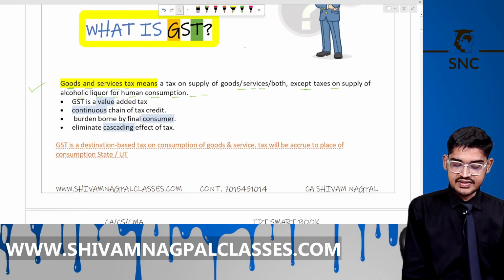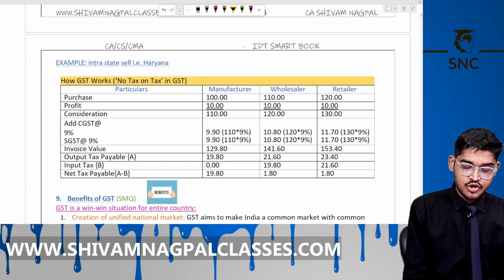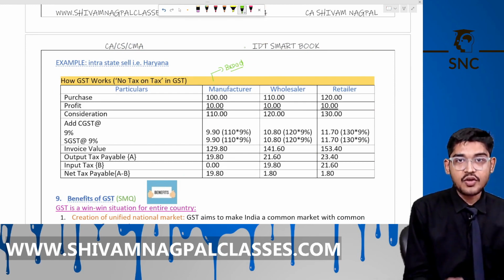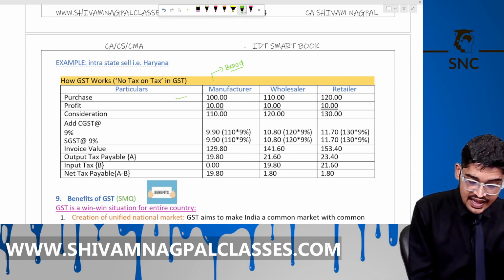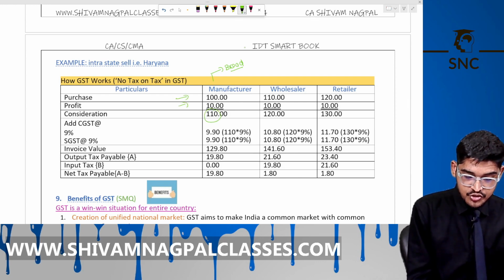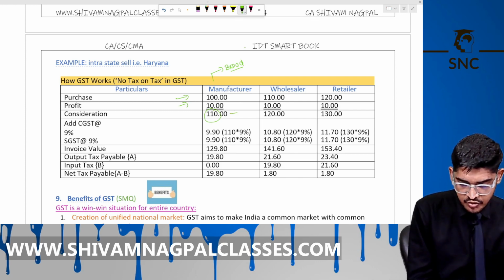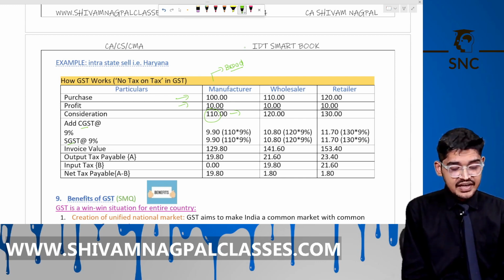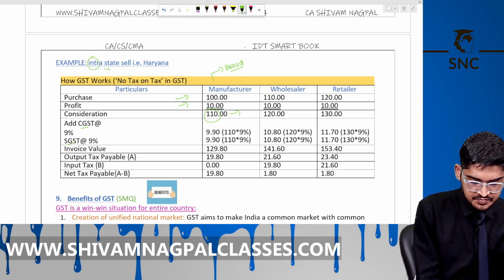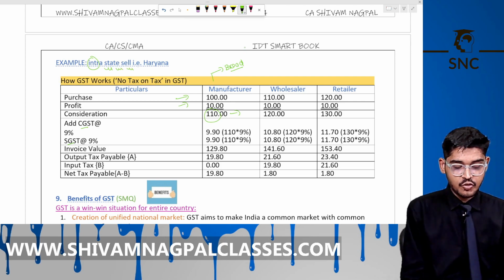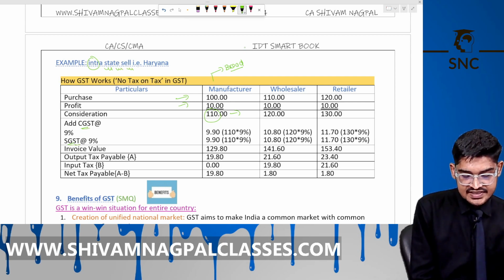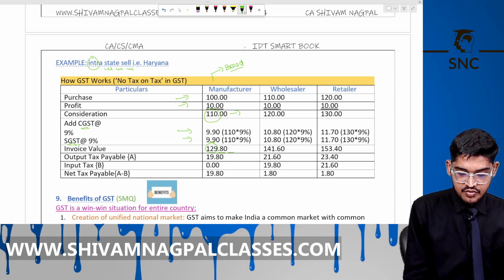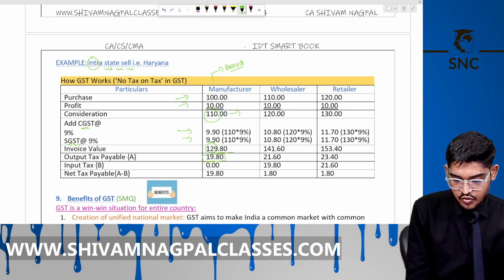Now, see this example. Okay. You are a manufacturer of bread. First, you buy atta or maida to manufacture the bread and add your profit. Now, you will sell it for 110. Now, you have to pay CGST and SGST. We are assuming you are in Haryana and you are making an intra-state supply. You have to pay 9% CGST and 9% SGST. Now, the invoice value is 129.80. You have to pay 9.80 tax to the government.